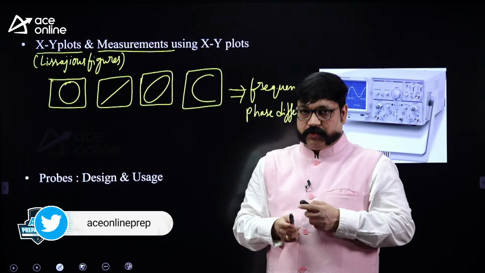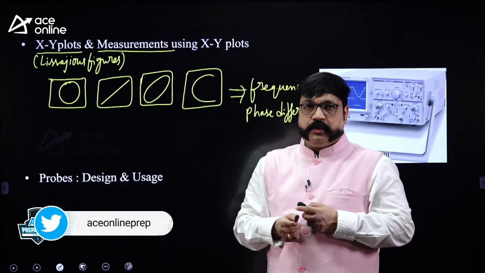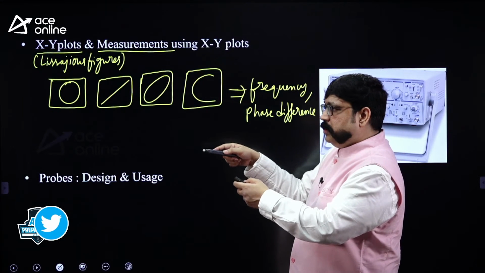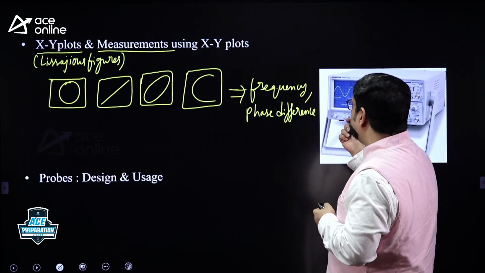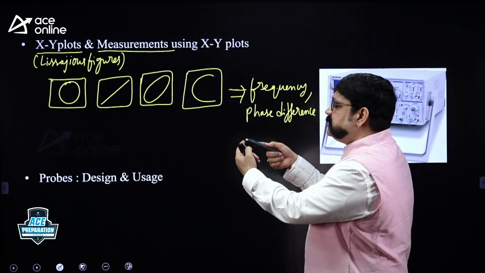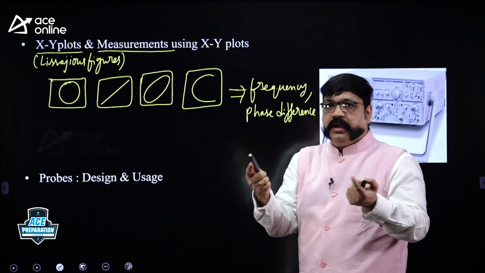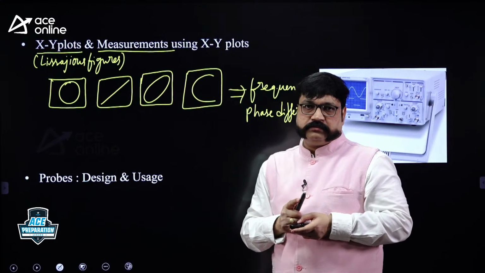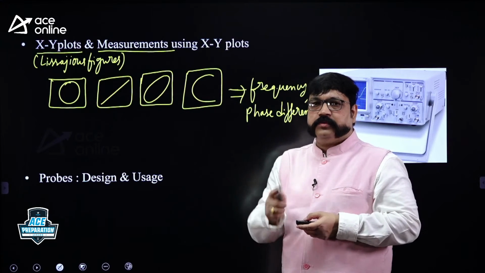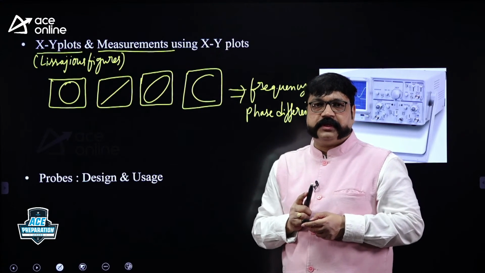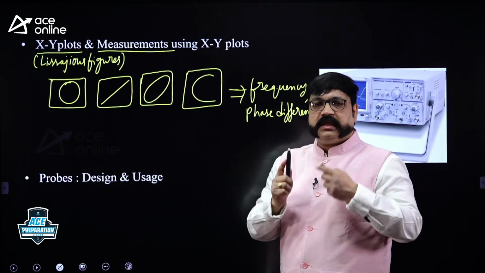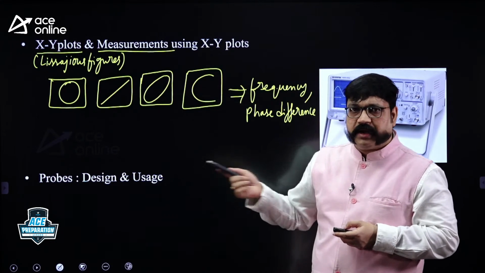Usage means you have used the CRO along with a probe. You connected the CRO to the test circuit. They will give you the CRO input impedance and ask what the effective resistance at the probe tip is. They mention the type of probe, a 10:1 attenuation probe or some passive probe information, and ask you the effective resistance at the probe tip. Later we will see one such question.